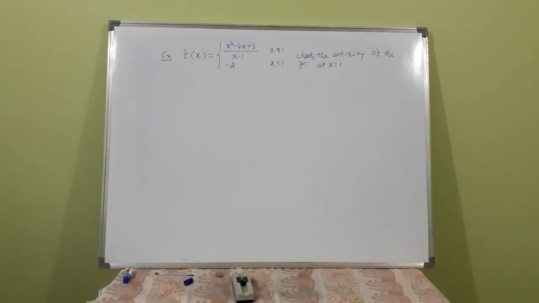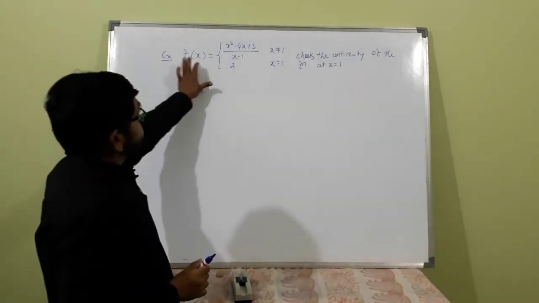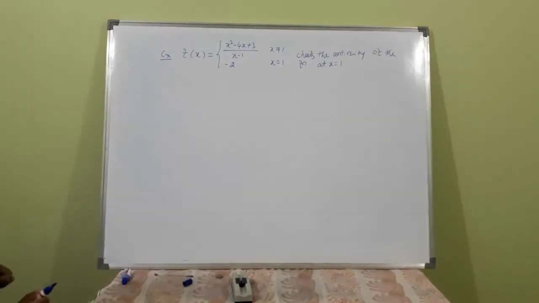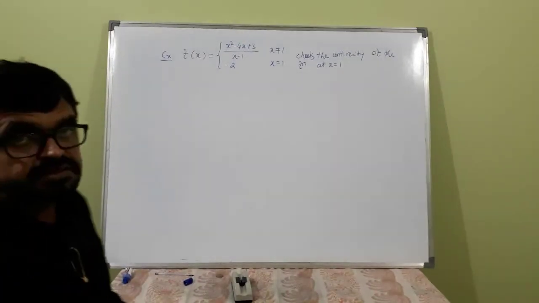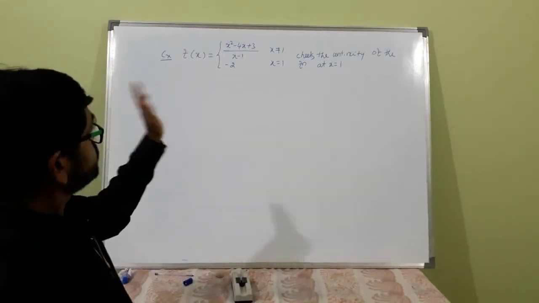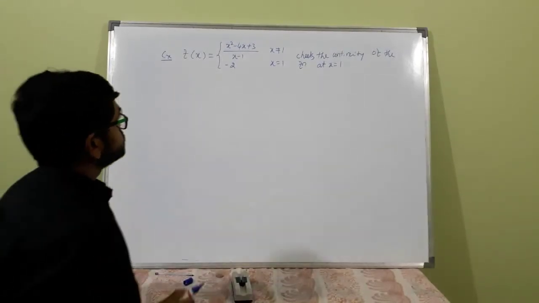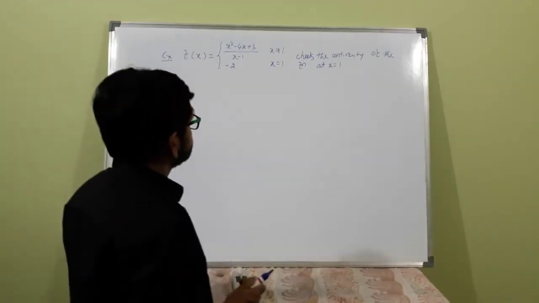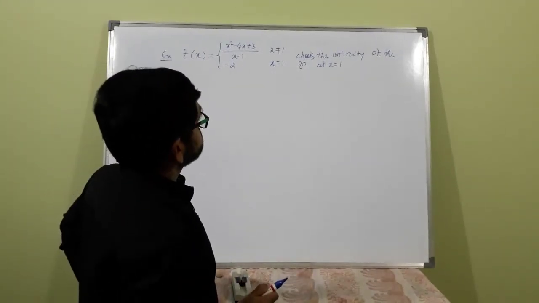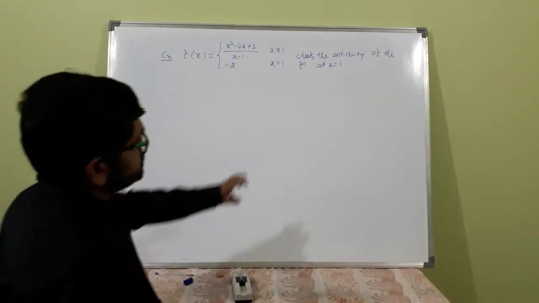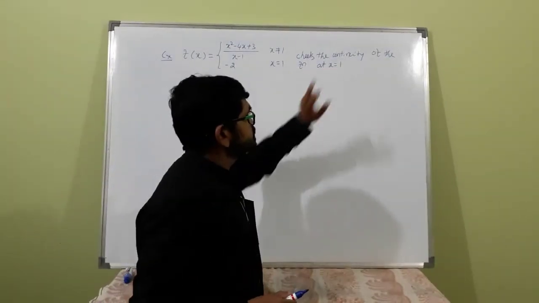Okay, consider one more example. Suppose the function is given by x square minus 4x plus 3 divided by x minus 1 when x is not equal to 1. It may be more than 1 or less than 1. When x is equal to exactly 1, the functional value is minus 2. You are asked to check the continuity of the function at x is equal to 1.